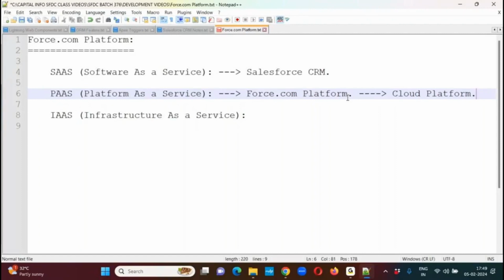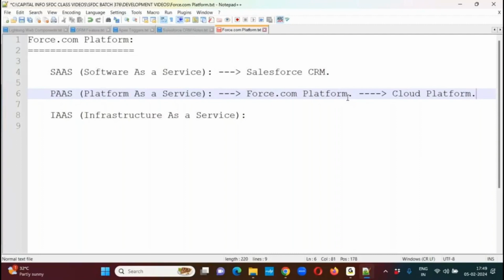Now, here you can raise a question. Sir, if it is the configuration part or admin part, we are able to implement everything through mouse pointers by using the browser itself. If it is development, we need to write some piece of code. We need to use some programming languages. Then where can we write this piece of code? This code also we are writing inside the browser itself, not in our local system. Okay, in development also, whatever code we are going to implement, whatever logic we are going to implement, the whole logic we are writing within the browser. Through the browser, we can write the code. Through the browser, we can compile the code. Through the browser, we can execute the code.